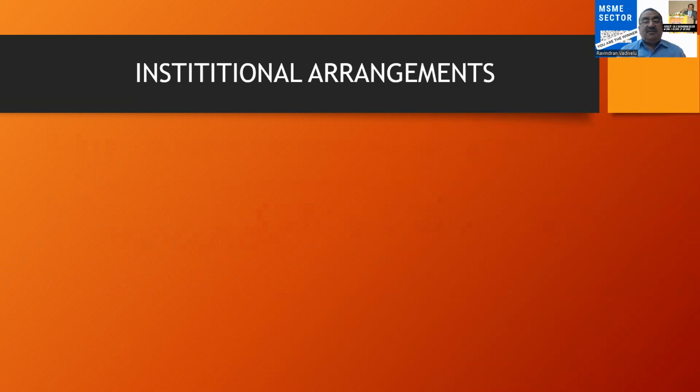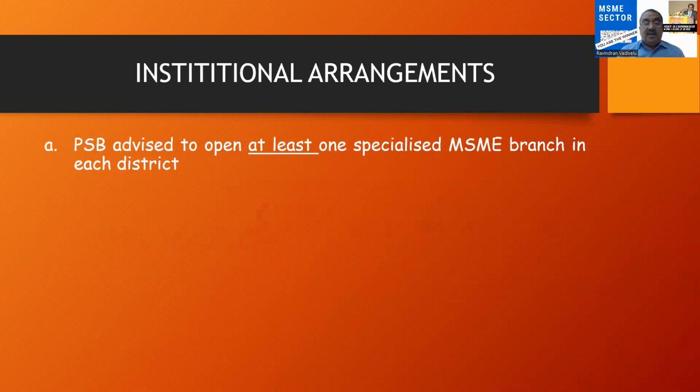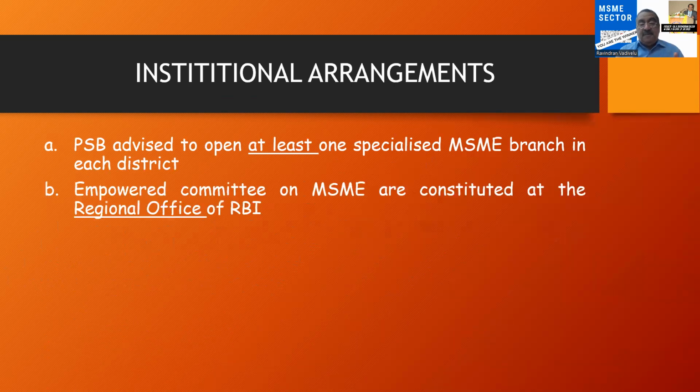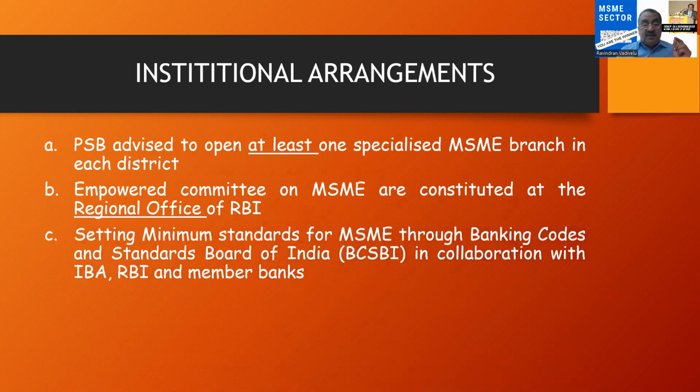In this master direction also, they consider the institutional arrangement. One is that at least in each and every district, one specialized MSME branch should be there. Next, there is an empowered committee, and it has to be constituted at the regional office of RBI. It is not the regional office of the bank. So at every regional office of the RBI, there should be an empowered committee to monitor the MSE units and set the minimum standards. That is through the Banking Codes and Standards Board of India in collaboration with the Indian Banks' Association, Reserve Bank of India, and member banks.